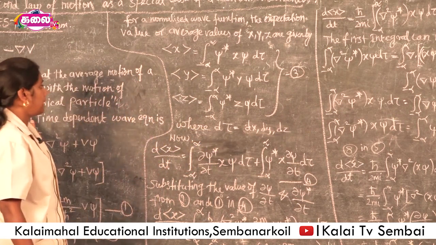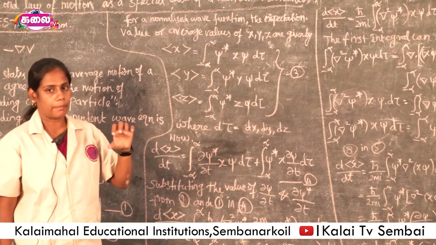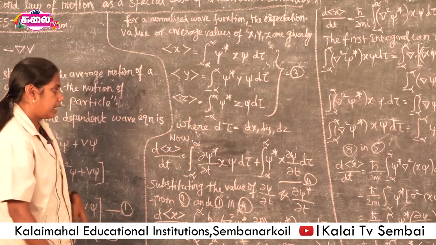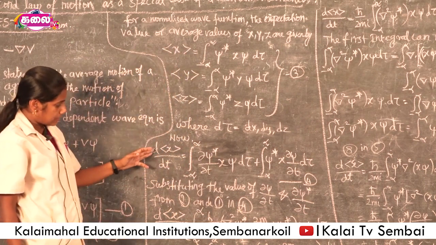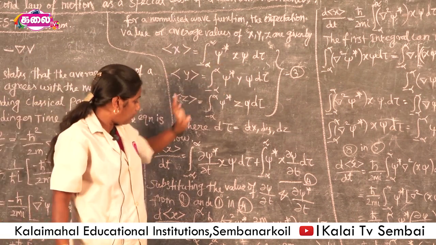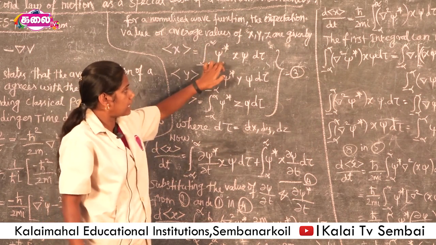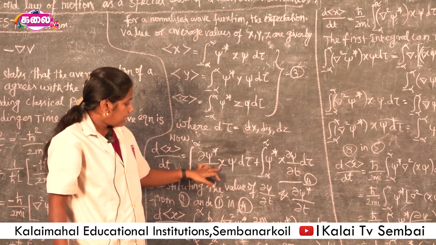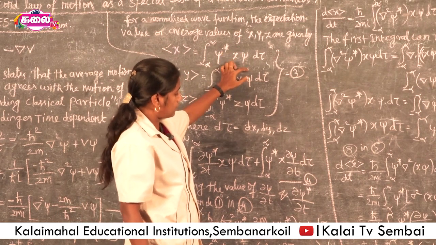Here it is a time dependent equation. So dx, dy, dz are coordinates; combined, we write them as d tau. Then the expectation value of x is differentiated with respect to t. Here it is psi star x psi d tau. So this is differentiated by parts. First psi star is differentiated: del psi star by del t x psi d tau, plus the integral where psi is differentiated.